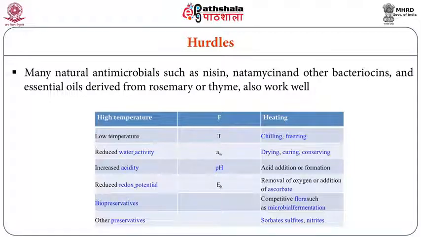In the table you will see on the left side the different hurdles: either high temperature for heating, or low temperature for chilling or freezing, or reduced water activity for drying, curing or conserving, increased acidity for lower pH. Next, reduced redox potential by removal of oxygen or addition of ascorbate, biopreservatives using competitive microflora or microbial fermentation, or other preservatives like sorbate, sulfite, nitrate, propionic acid.